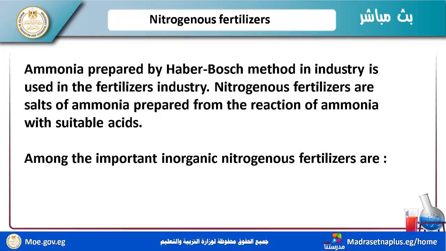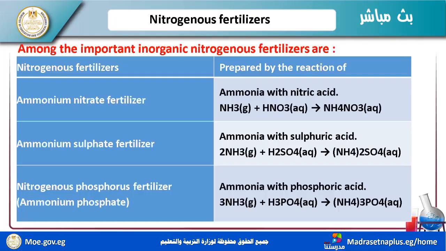Nitrogenous fertilizers are salts of ammonia prepared from the reaction of ammonia with suitable acids. Now, we have many salts for these fertilizers, like ammonium nitrate, ammonium phosphate, ammonium sulfate, and so on. I have these examples among the important inorganic nitrogenous fertilizers.